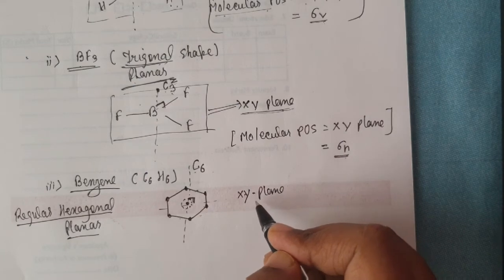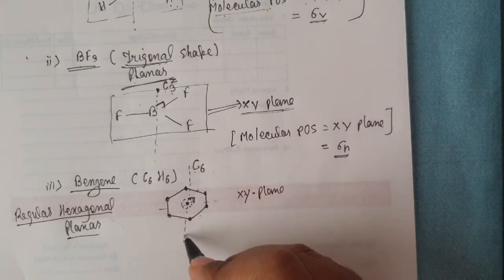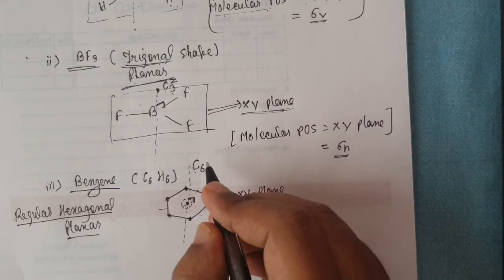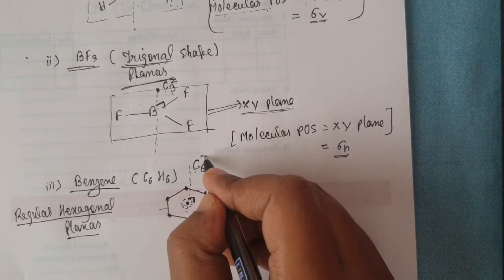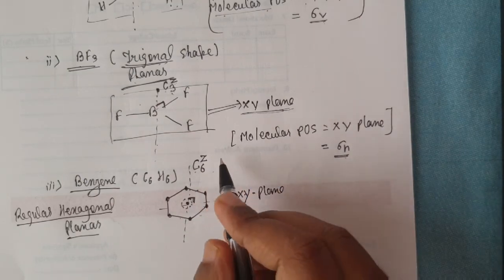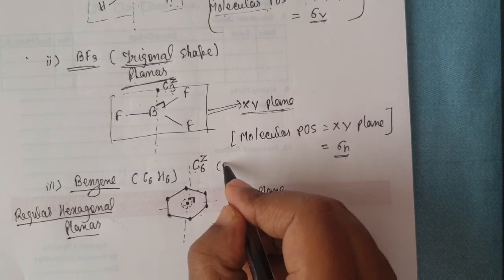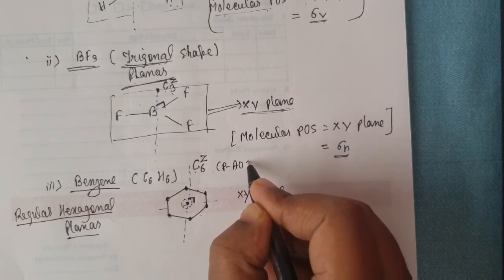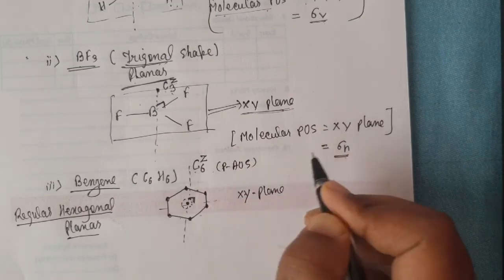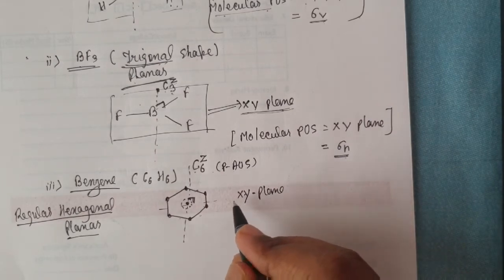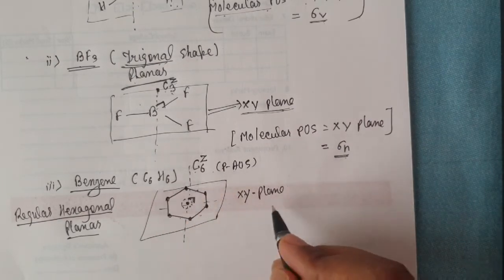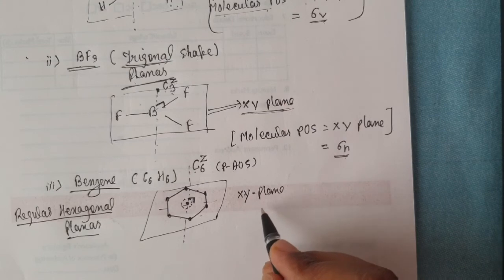Because this axis is perpendicular to the xy plane, can I say it is the C6Z principal axis of symmetry. This molecule is on the xy plane.